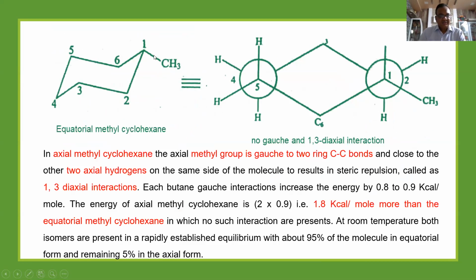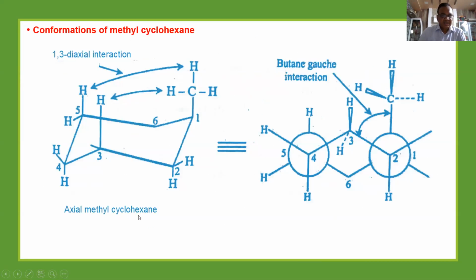So in this equatorial methylcyclohexane, there is no gauche and 1,3 diaxial interaction. That's why it is more stable. In the last slide, if it is axial, then it is less stable. Why? Because there are 2 1,3 diaxial interactions. So it decreases the stability of this compound.